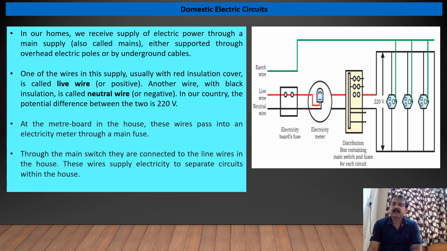Here you can see the plug is connected with live, neutral and earth wire. From here the loads like fan, bulbs, fridge, washing machine, etc. are connected.